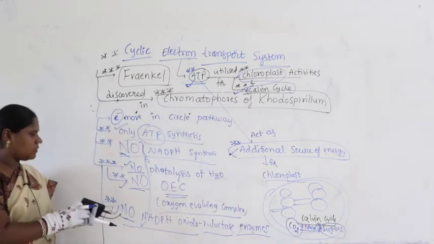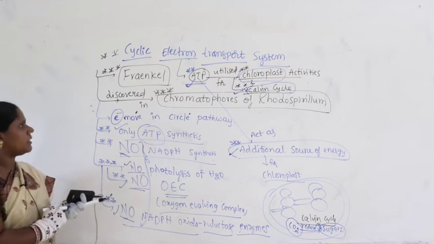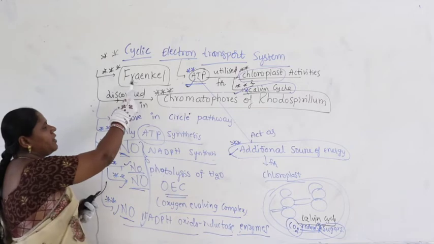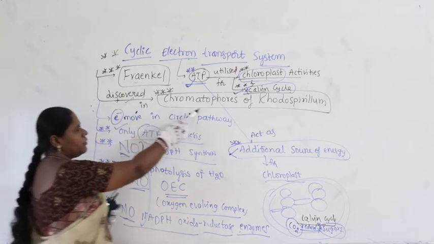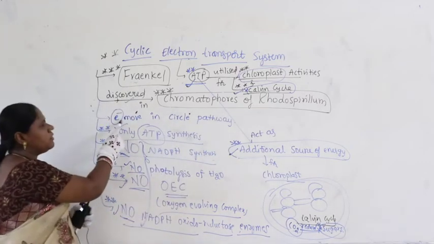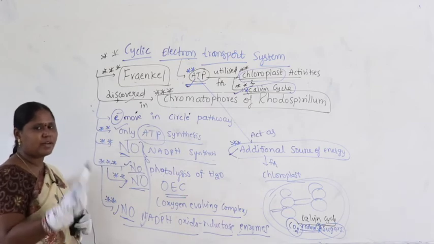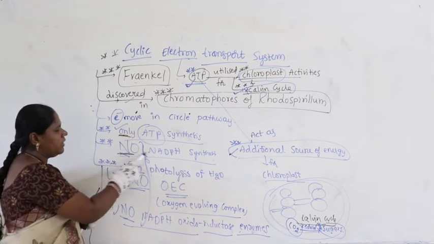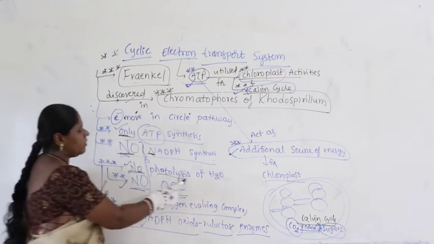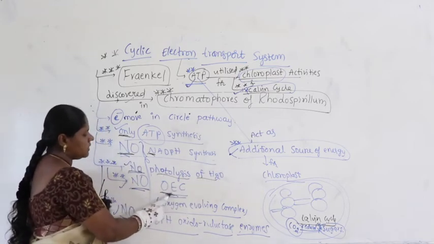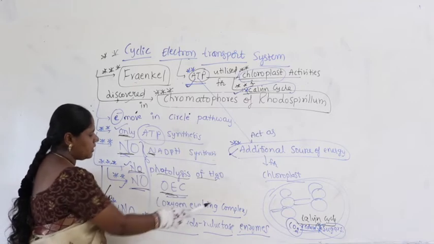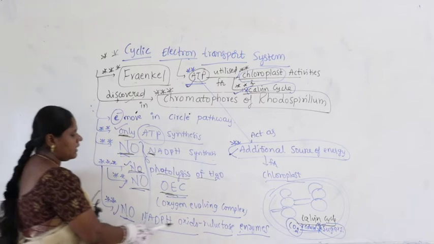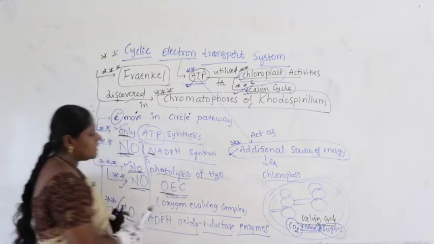Right? Guys, I hope you have understood the introduction about cyclic electron transport system. The scientist is Frankel. It was discovered in chromatophores of Rhodospirillum. Electrons move in a circular pathway, not like non-cyclic, not like Z scheme, and here only ATP, no NADPH. No splitting of water and no release of oxygen, that means there is no oxygen evolving complex, and even there is no NADPH oxidoreductase enzyme.